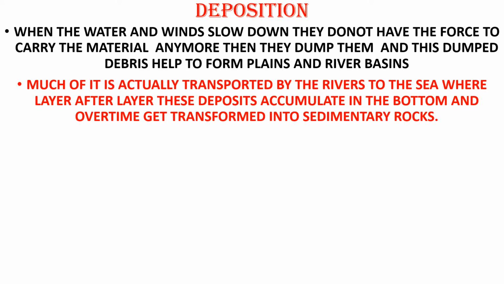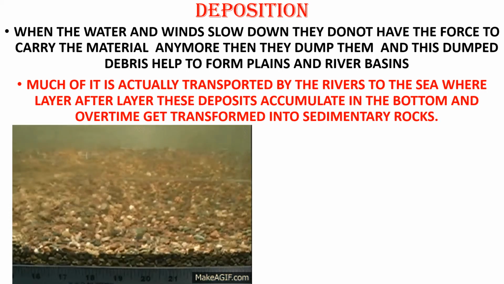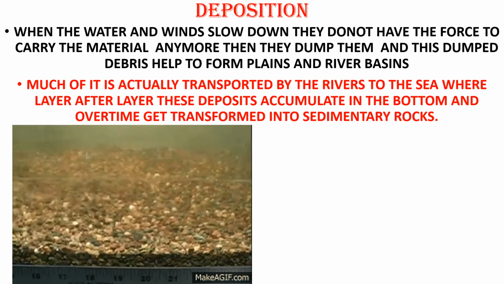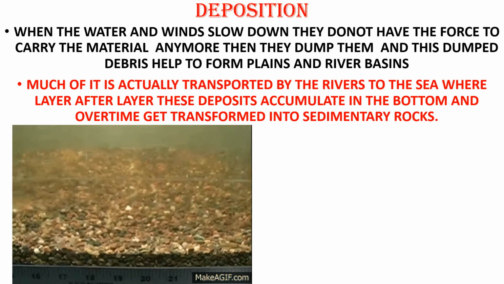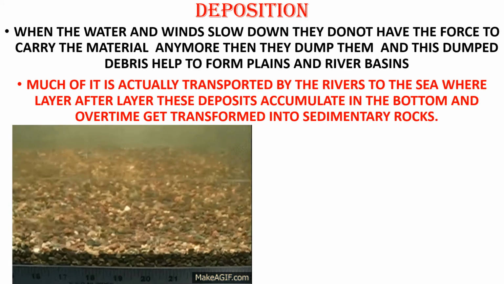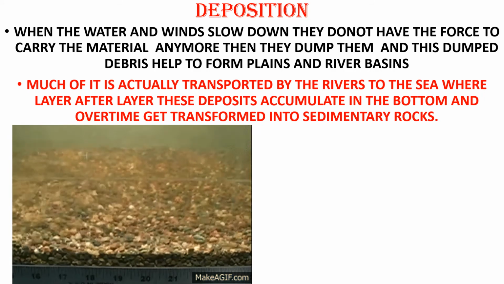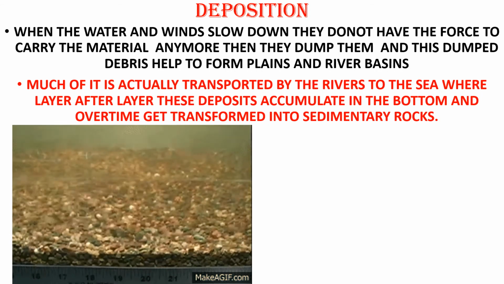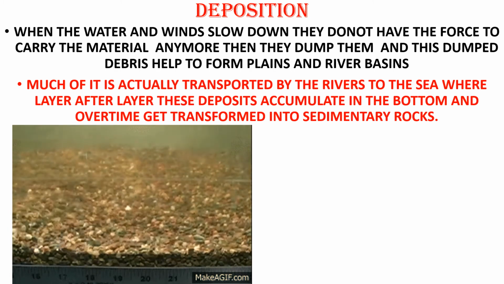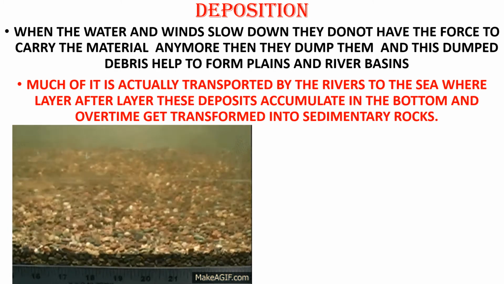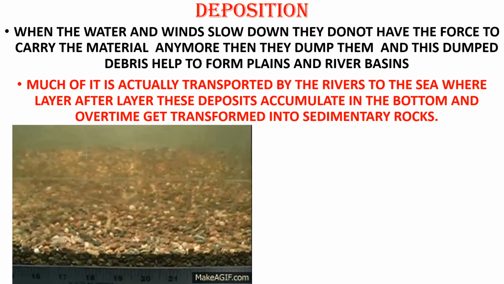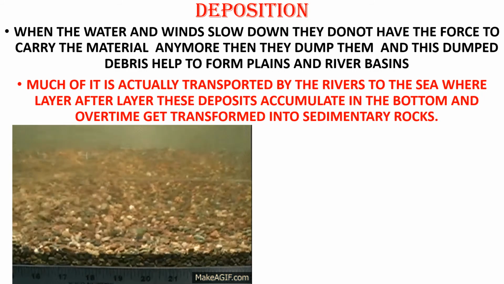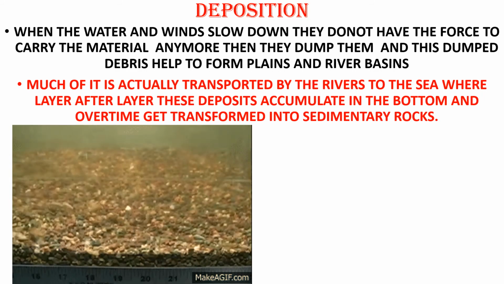Much of it is actually transported by rivers to the sea, where layer after layer it is deposited, and these deposits accumulate at the bottom and over time get transformed into sedimentary rocks. Means much of this debris carried by the wind and water slowly forms layer by layer in the sea, and slowly these layers of gravel or debris become so hard that they convert into a sedimentary rock.